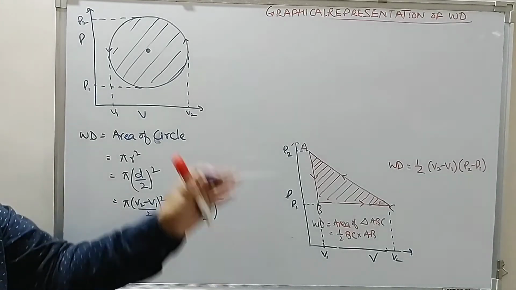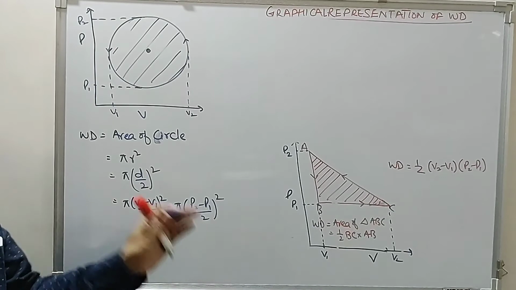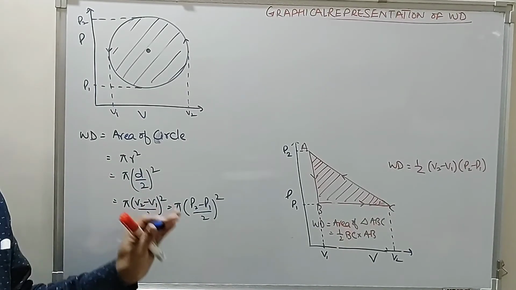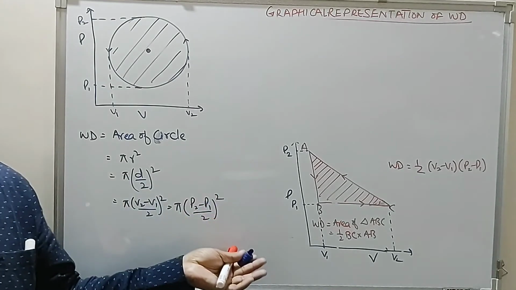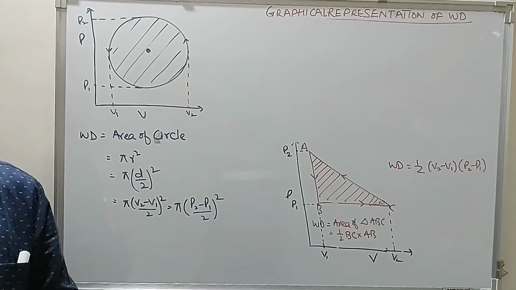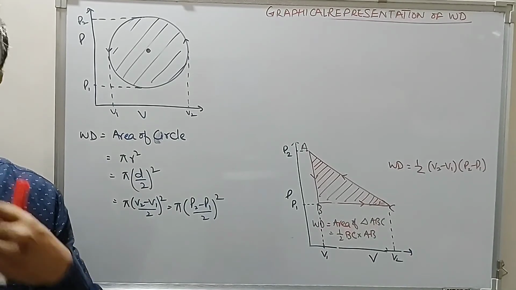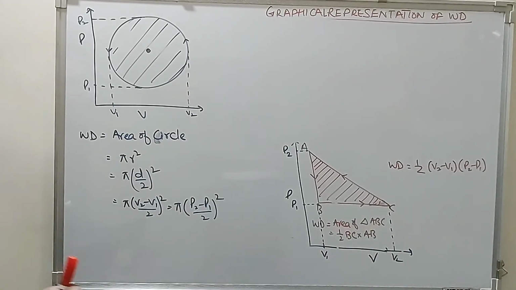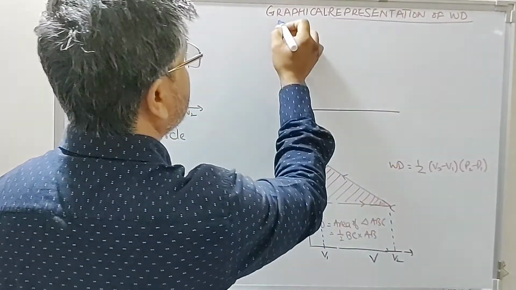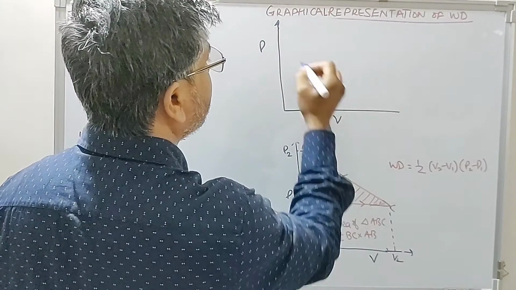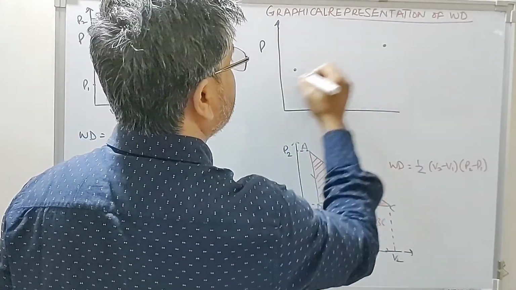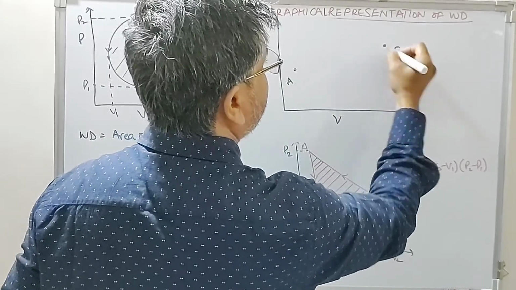So this simply is trying to convey that work done is a path dependent function, which depends on the distance traveled or the path taken by the substance during its transformation. So suppose this is pressure, volume, the system A, this is A initial, this is final.